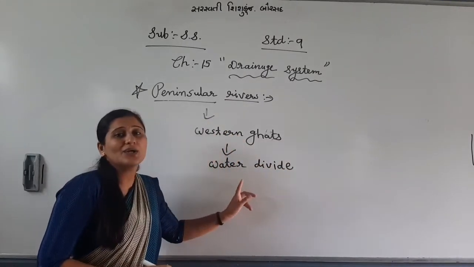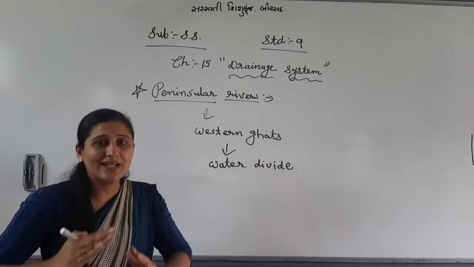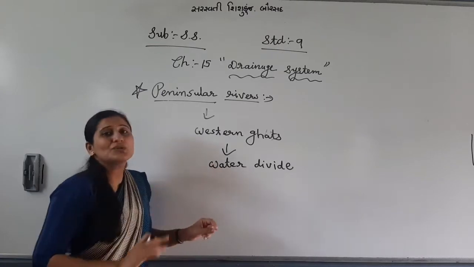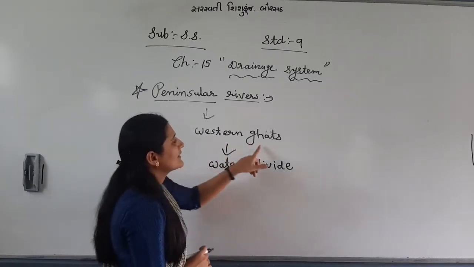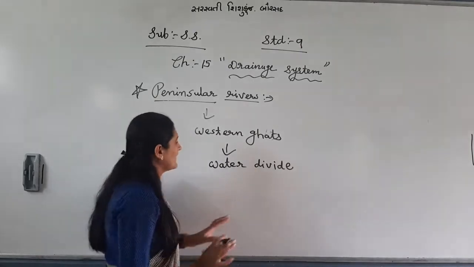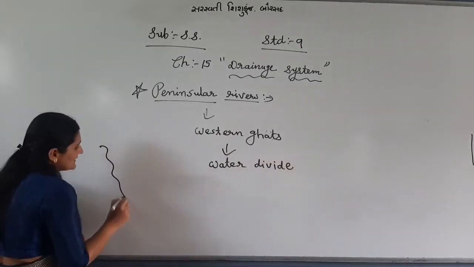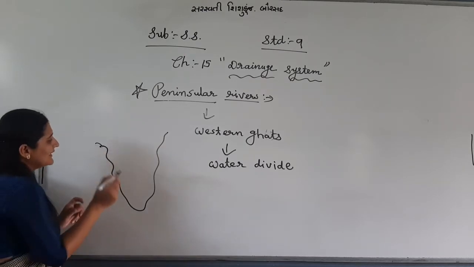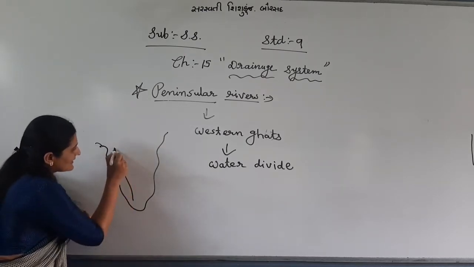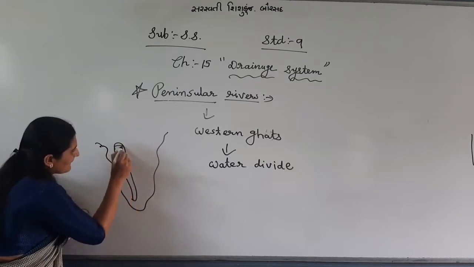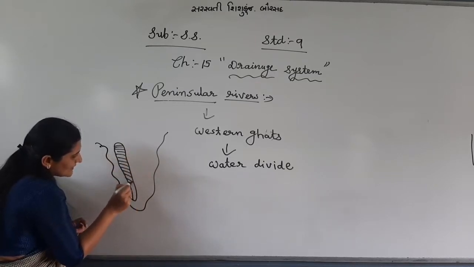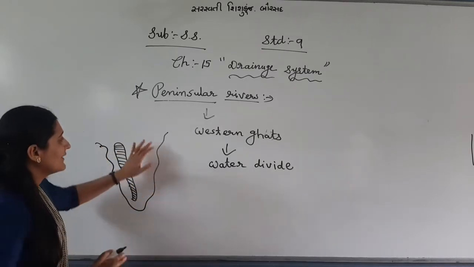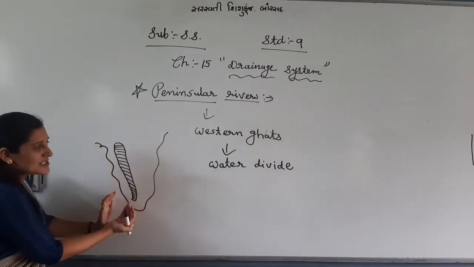Do you remember the meaning of water divide? If there is a land or an upland between flowing rivers. Let me show you through one picture how the Western Ghats act as a water divide. See, this is the south part of India, and here the Western Ghats originate. These are the Western Ghats.